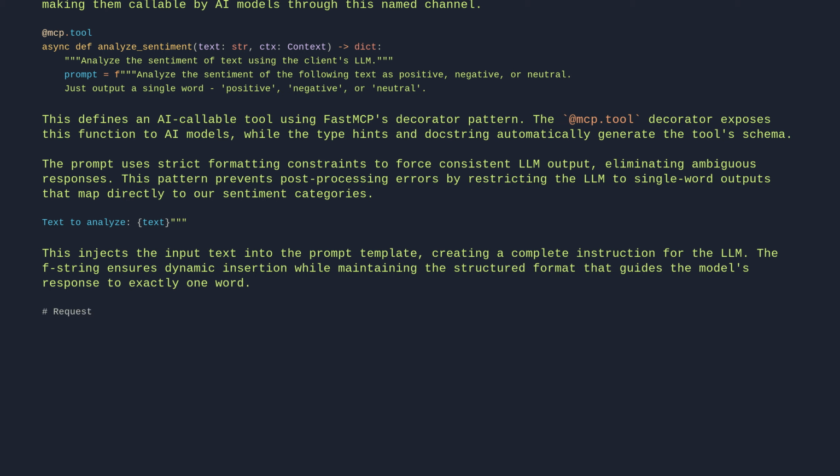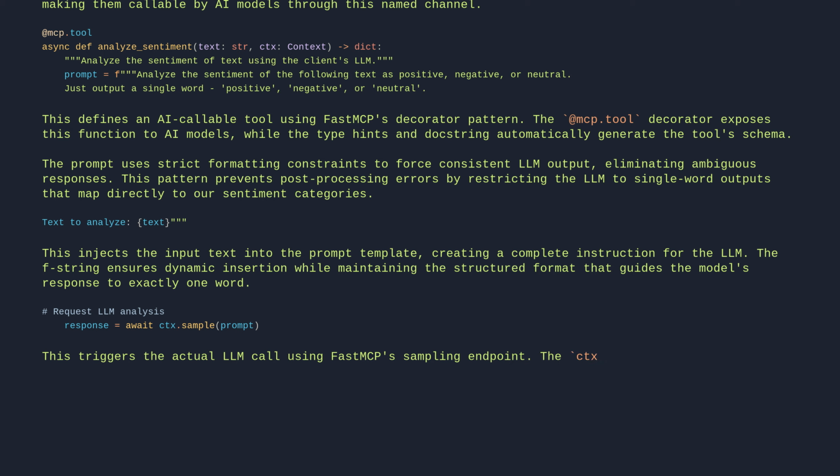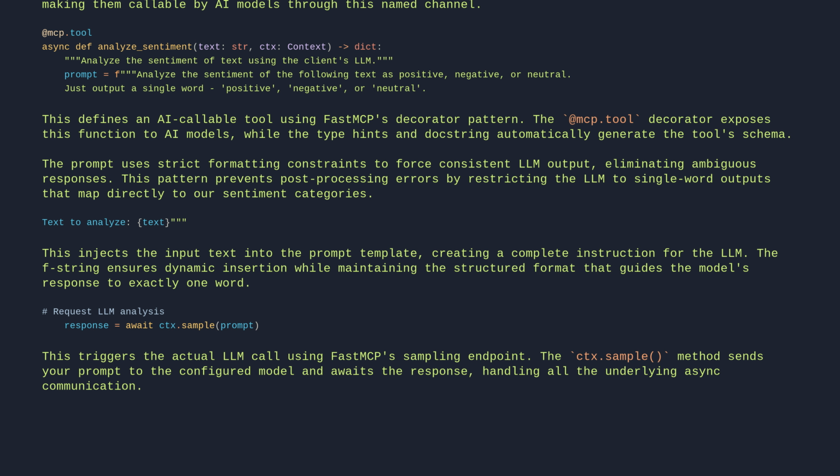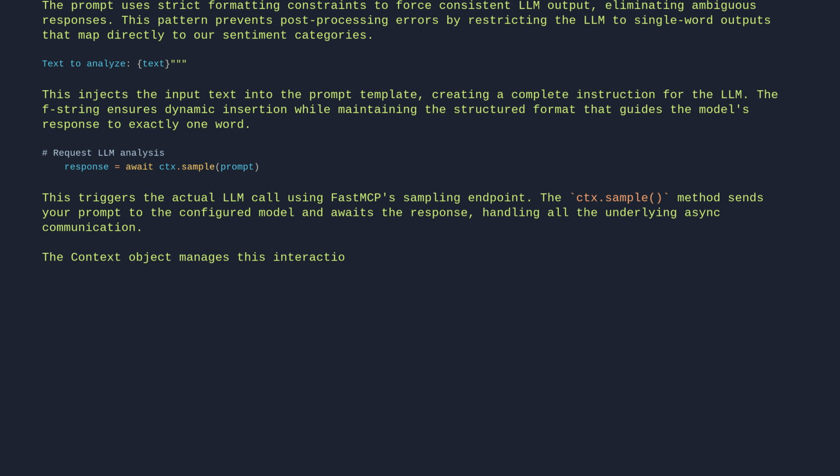# Request LLM analysis. response = await ctx.sample(prompt). This triggers the actual LLM call using FastMCP's sampling endpoint. The ctx.sample method sends your prompt to the configured model and awaits the response, handling all the underlying async communication. The context object manages this interaction, ensuring proper request formatting, error handling, and progress tracking, all abstracted away from your tool logic.